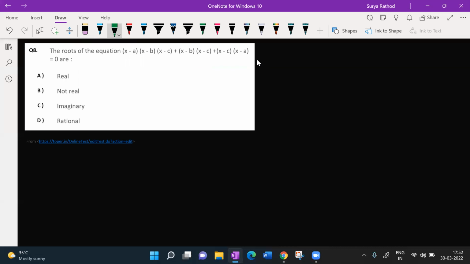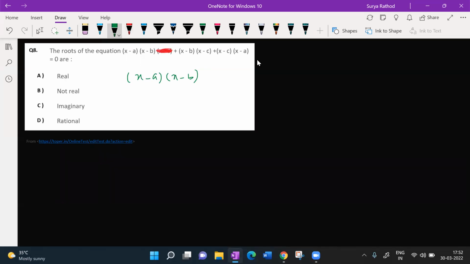So x minus a into x minus b. Guys, I think there is a mistake in the question. Actually, it shouldn't be there. This x minus c shouldn't be there. Okay, sir. Look at this here.